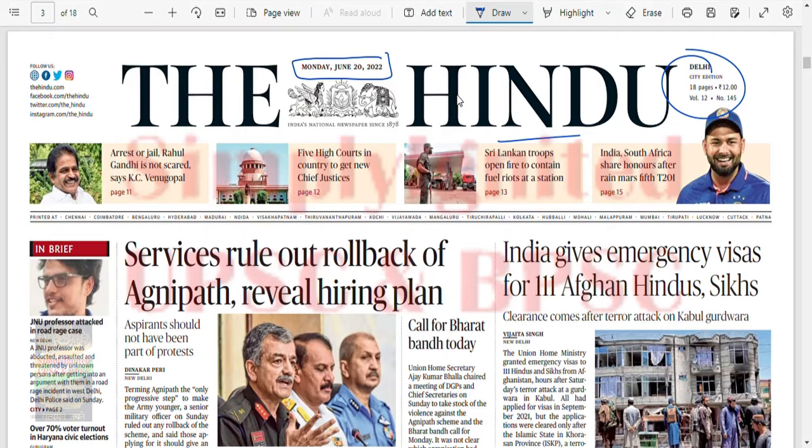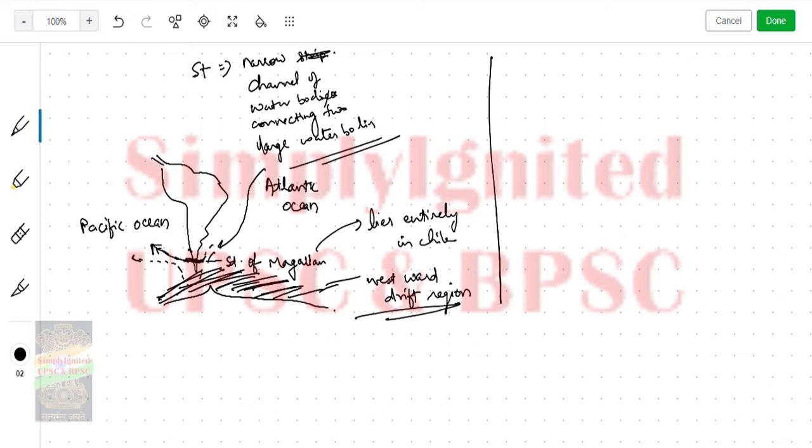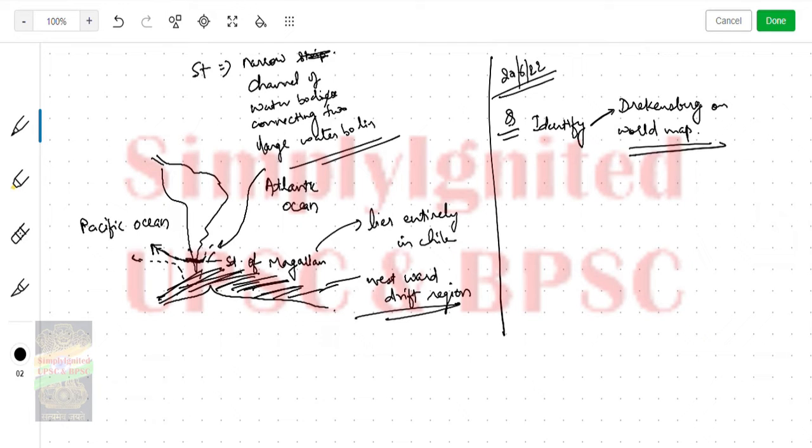So I should move forward now to the news identification part. Let me give you today's question. The question for today, 20th June 2022: identify Drakensberg on the world map, and tell me by comment why it is so steep.